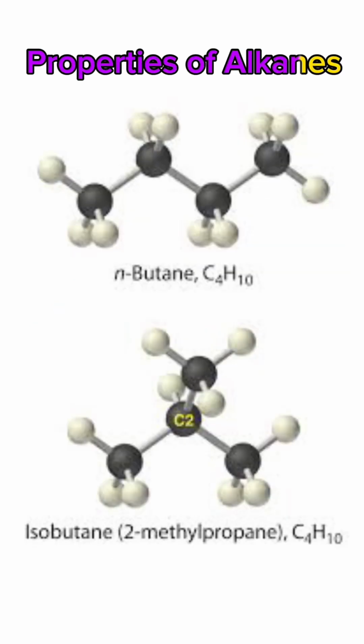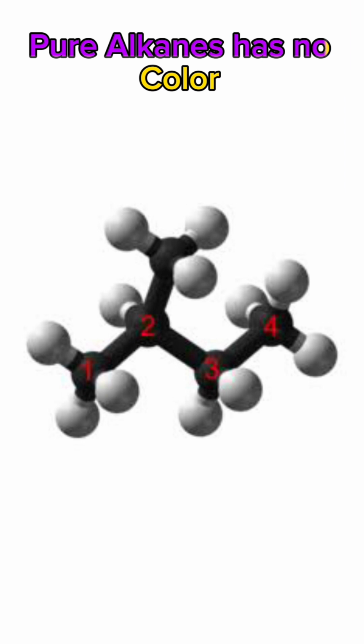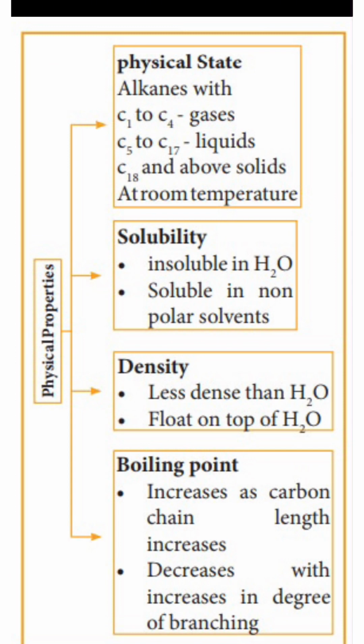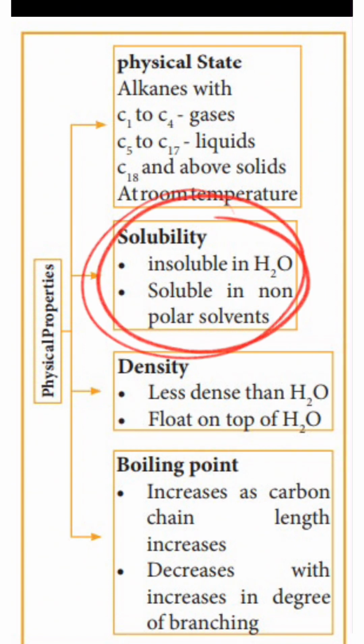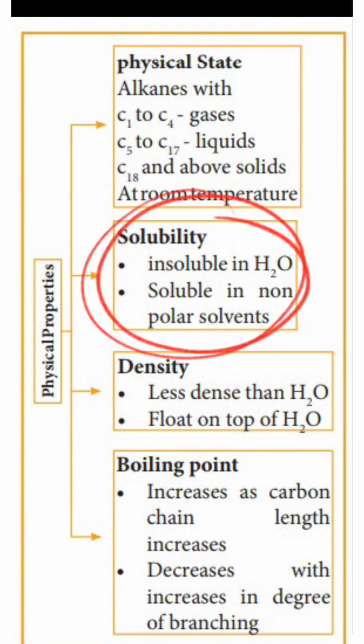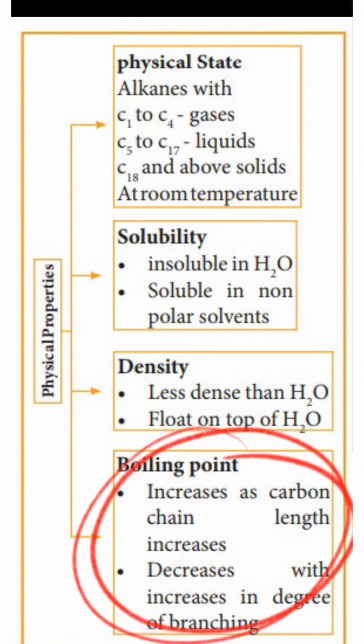Properties of alkanes. Alkanes have no color. Alkanes are lighter than water and have a lower density. Alkanes dissolve more readily in nonpolar solvents than polar solvents because they are nonpolar molecules. The melting and boiling temperatures of shorter chain alkanes are low, but as the number of carbon atoms in the carbon chain rises, the melting and boiling values